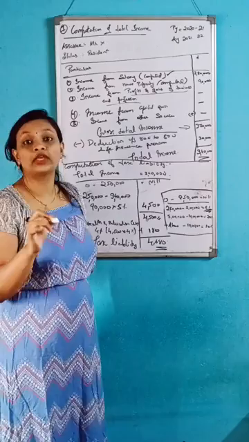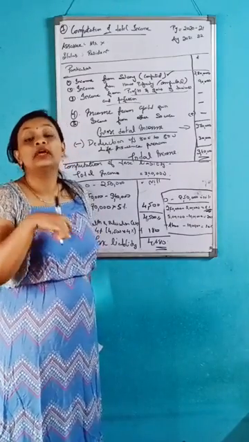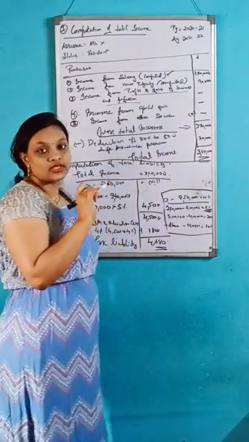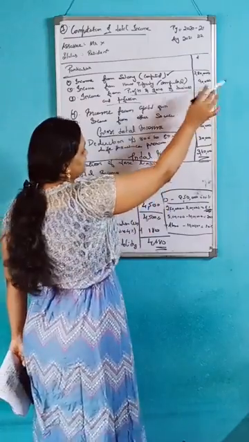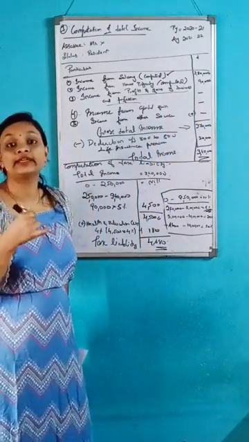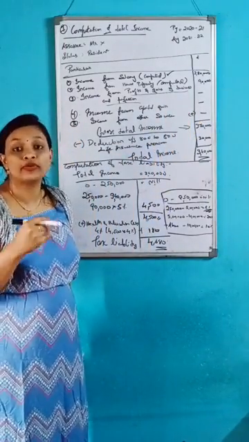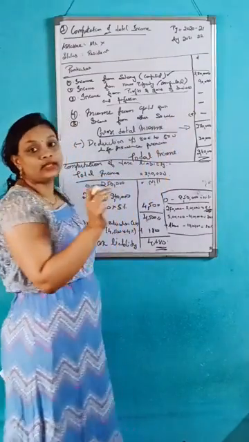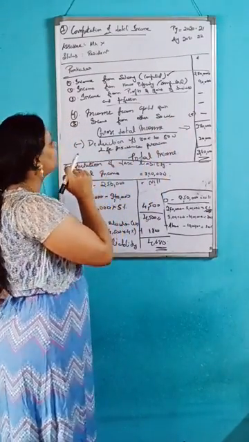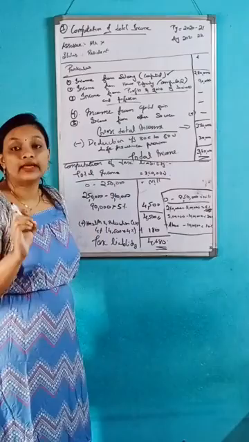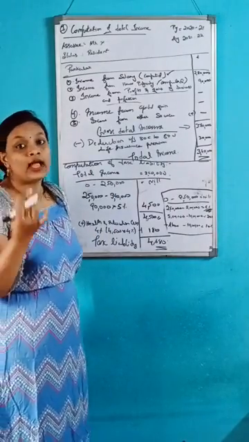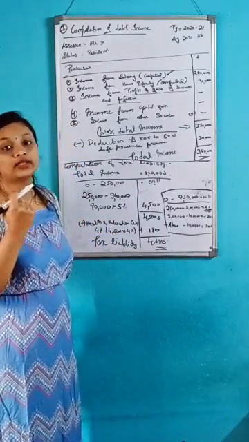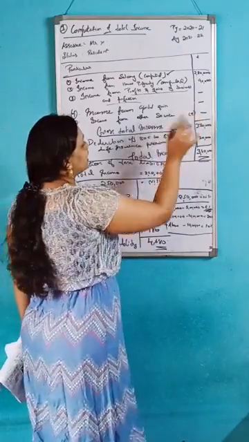In case they give municipal tax or rent paid, at that time you should deduct. Here they have given it directly, so there is no deduction. So you write 90,000. After that, in the question they did not mention any profits and gains of business and profession, so we have written nil. After that, income from capital gain. They did not mention any amount of capital gain, long term capital gain as well as short term capital gain. So you should write nil.